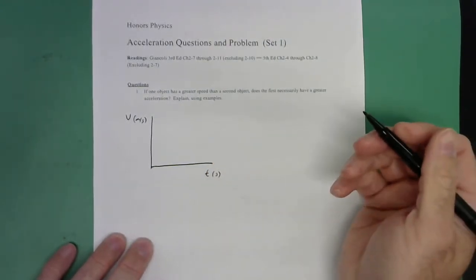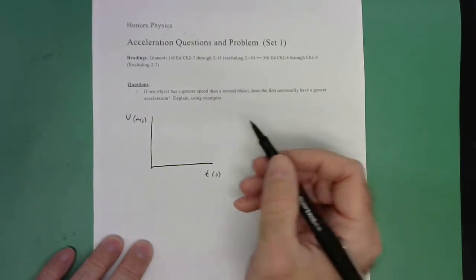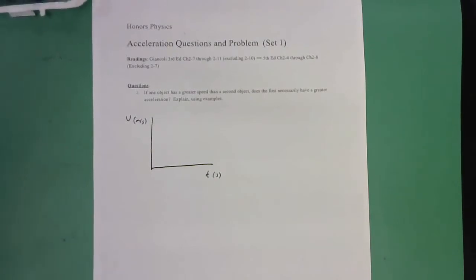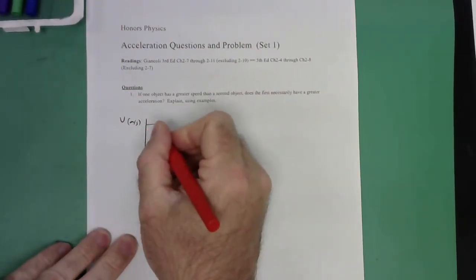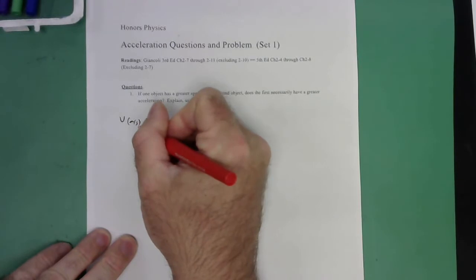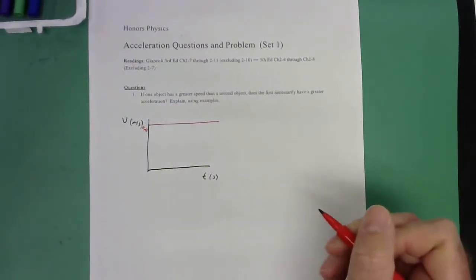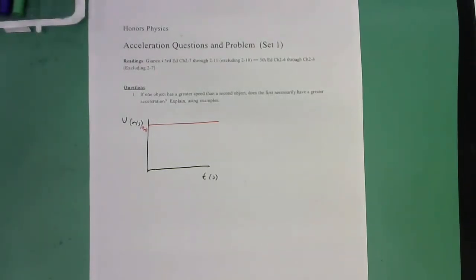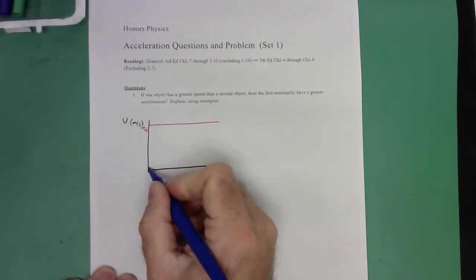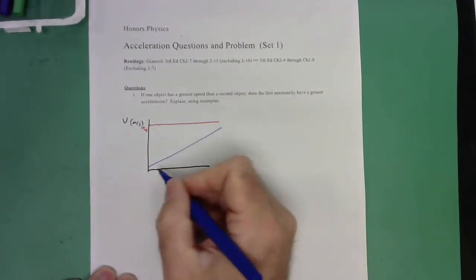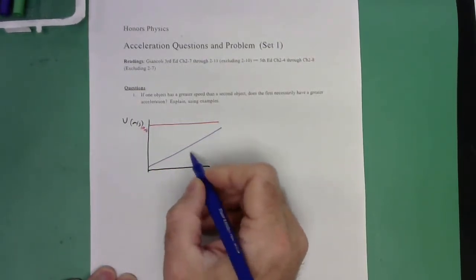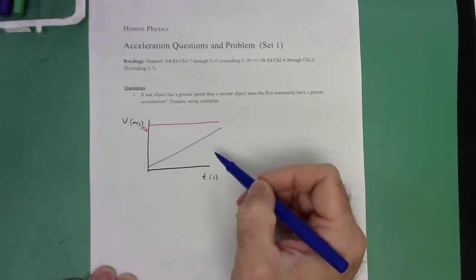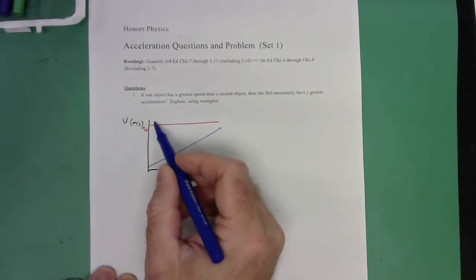I might have one object that is going really fast. Maybe the velocity is really high on one object. So maybe its velocity is way up here. Maybe we're going at 10 meters per second, right? And I have a second object that perhaps the graph looks like this. You can see that this object, its speed is lower. The blue object's speed is lower than the red object. The red object has a greater speed, but how quickly is this velocity changing?